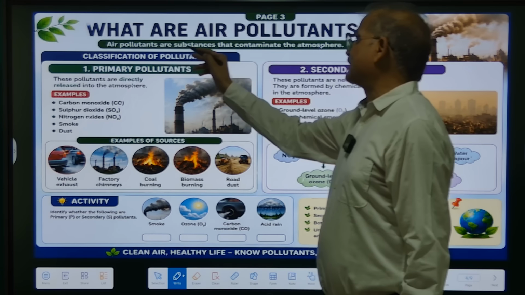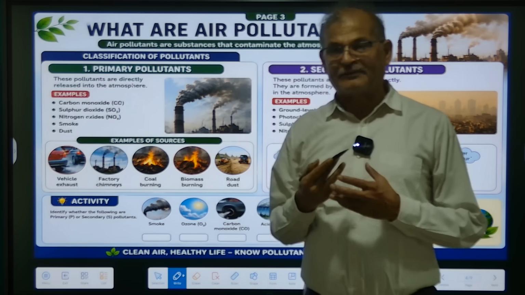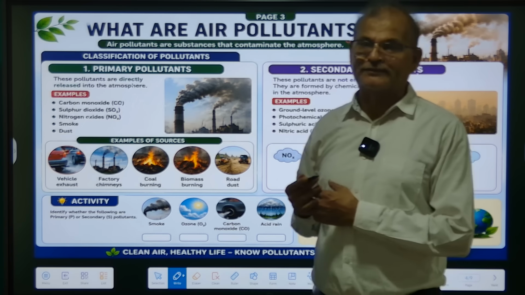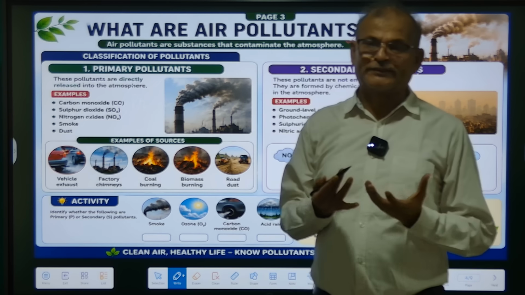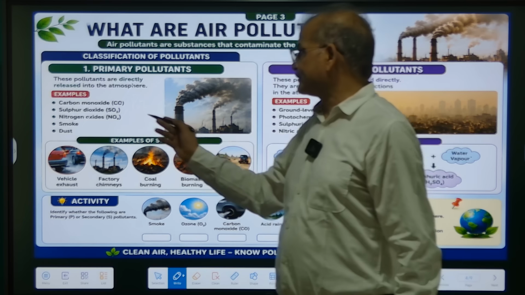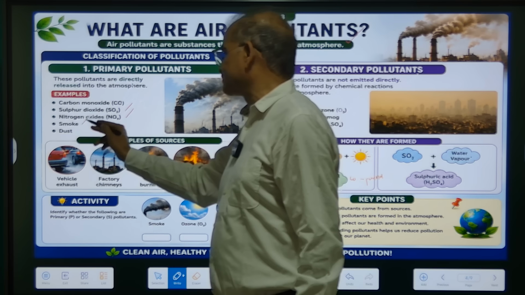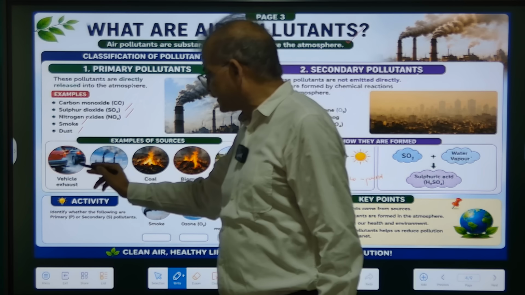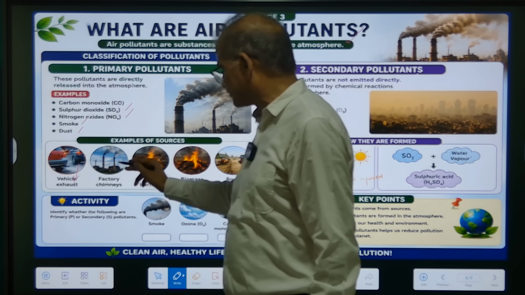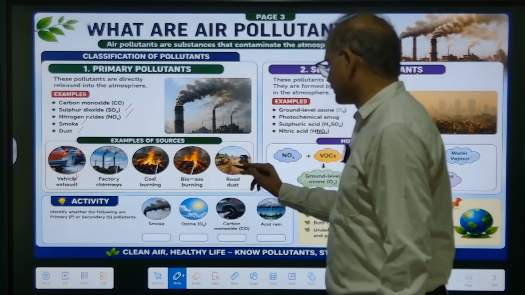Air pollutants are substances that contaminate the atmosphere. There are two types: primary pollutants and secondary pollutants. Primary pollutants are those which are directly released into the atmosphere, such as carbon monoxide, sulfur dioxide, nitrogen oxides, smoke, and dust. They are released from vehicle exhaust, factory chimneys, coal burning, biomass burning, and road dust.